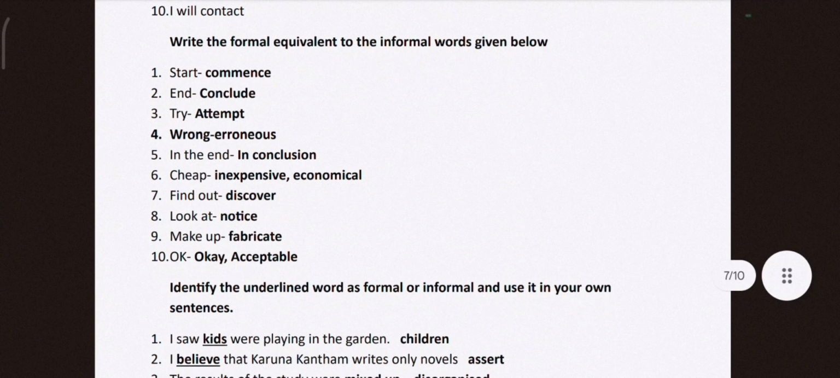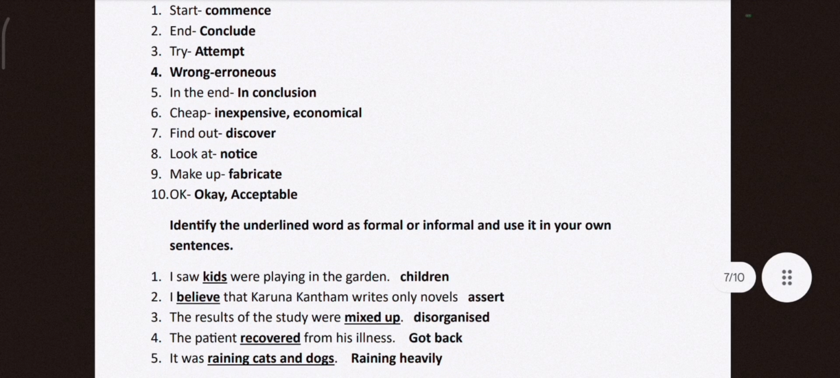Write the formal equivalent to the informal words given below. On the left hand side you have informal words, and on the right hand side there are formal words. Start is a simple, informal word. So we say commence. End, conclude. Try, attempt. Wrong, erroneous. In the end, in conclusion. So in conclusion, it becomes formal. Cheap is an informal word. So when we are using informal vocabulary, how will we write? Economical, inexpensive. Find out is simple English, it is informal English. So if you make it formal, it becomes discover.